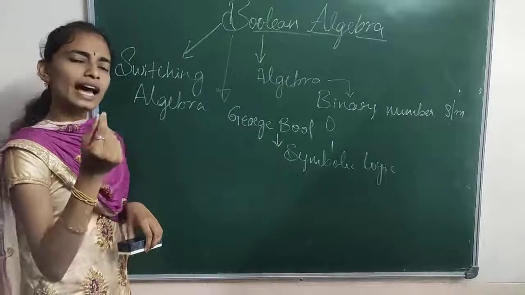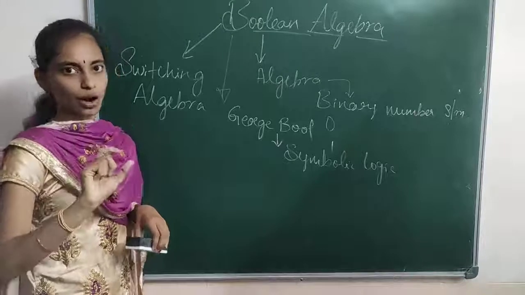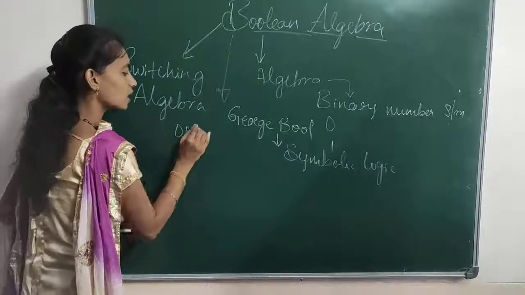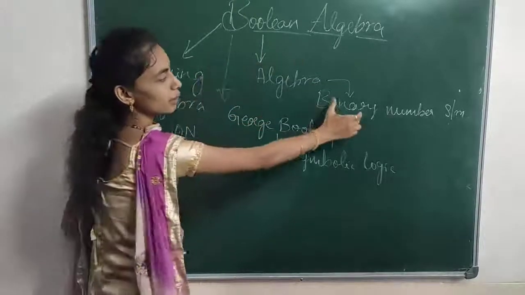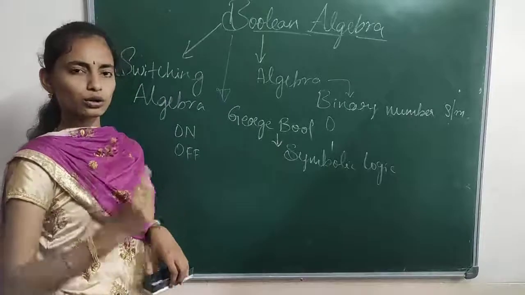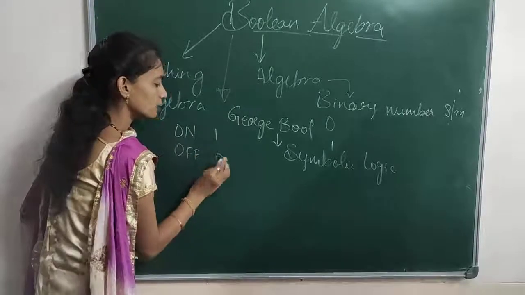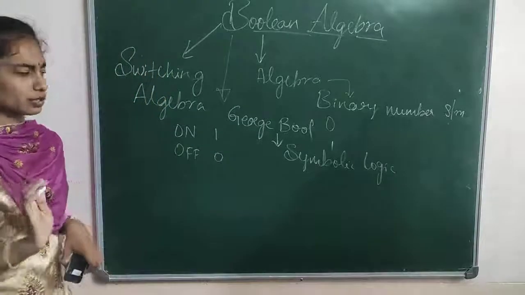We have two possibilities, right? Either we can switch on or we can switch off. So we have two options, on and off. In the binary number system also we have two options, that is 1 and 0, right?